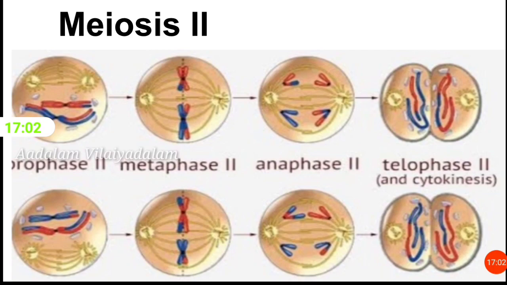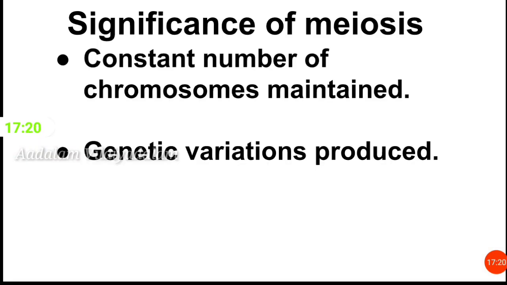Significance of meiosis. In different species, the constant number of chromosomes is maintained by meiosis. Due to crossing over, genetic variations are produced. Variations means different characters which are transmitted from one generation to next generation.